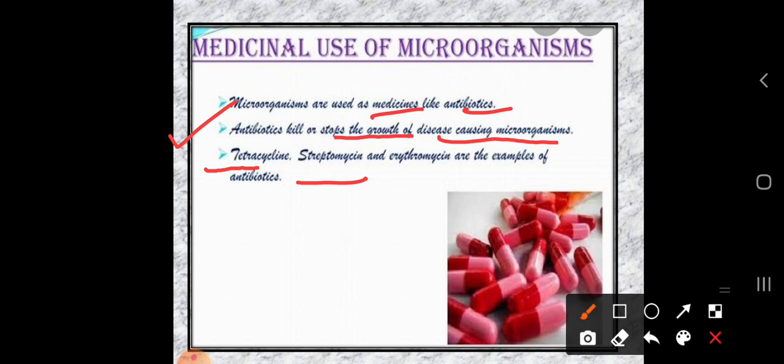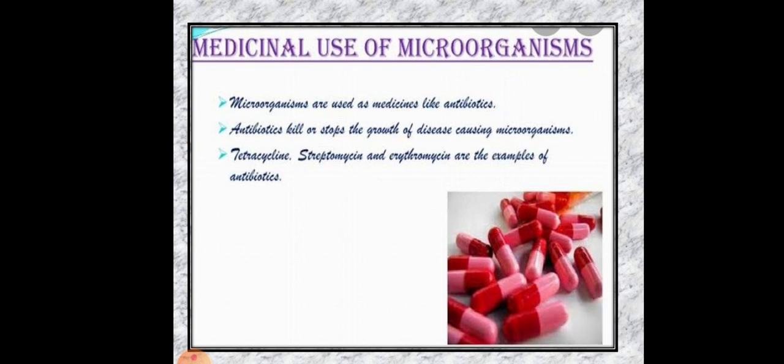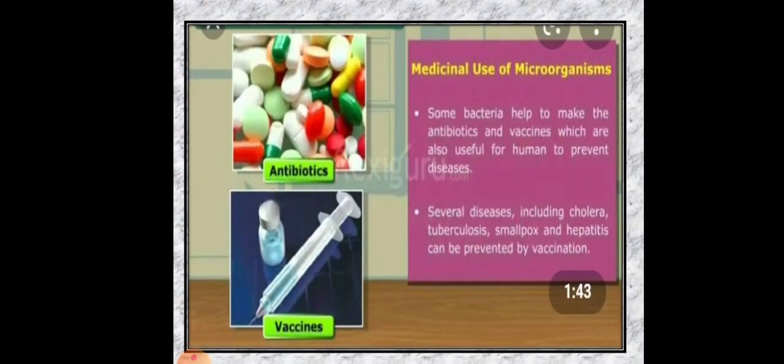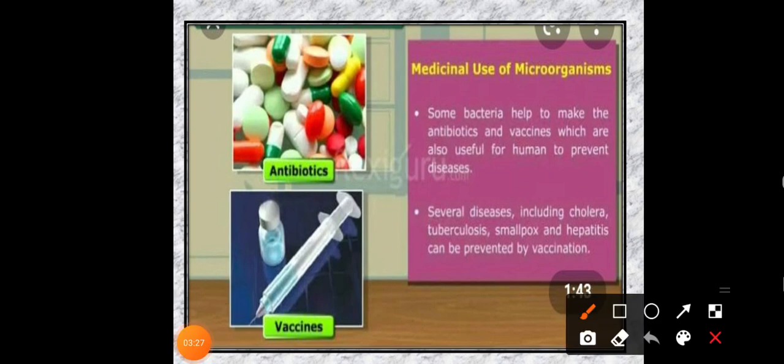And next is erythromycin. So totally we have learned these three examples that we are using as antibiotics. Once again I am repeating: tetracycline, streptomycin, erythromycin. These are the examples of antibiotics from microorganisms.